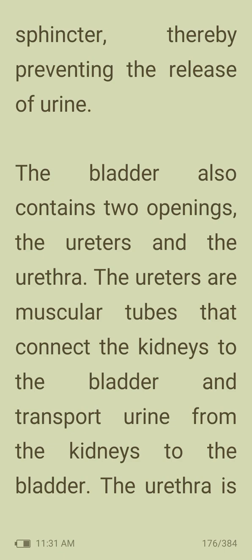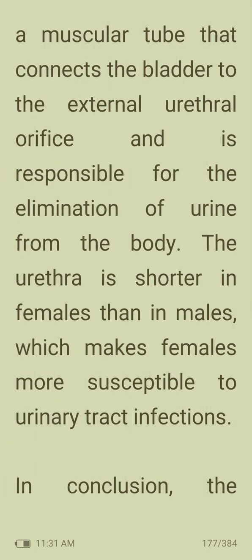The ureters are muscular tubes that connect the kidneys to the bladder and transport urine from the kidneys to the bladder. The urethra is a muscular tube that connects the bladder to the external urethral orifice and is responsible for the elimination of urine from the body. The urethra is shorter in females than in males, which makes females more susceptible to urinary tract infections.